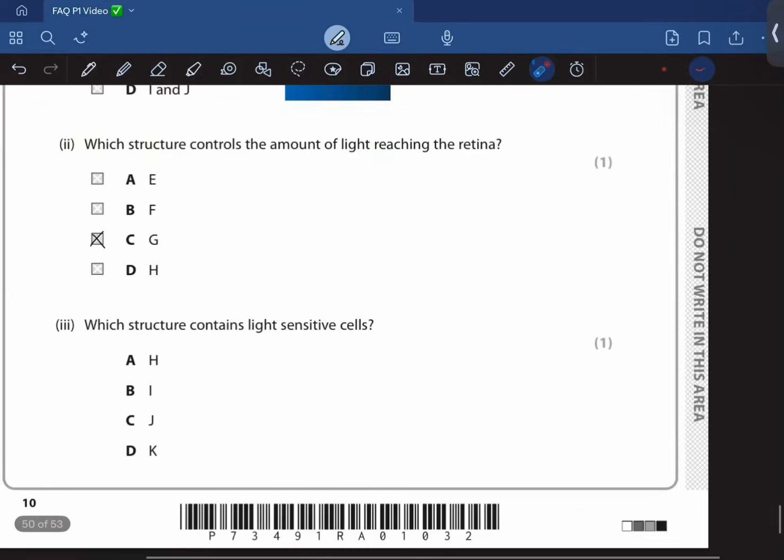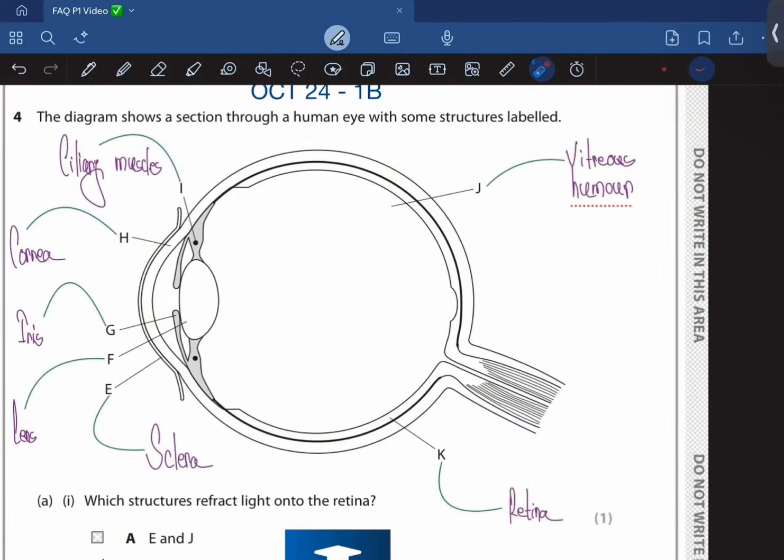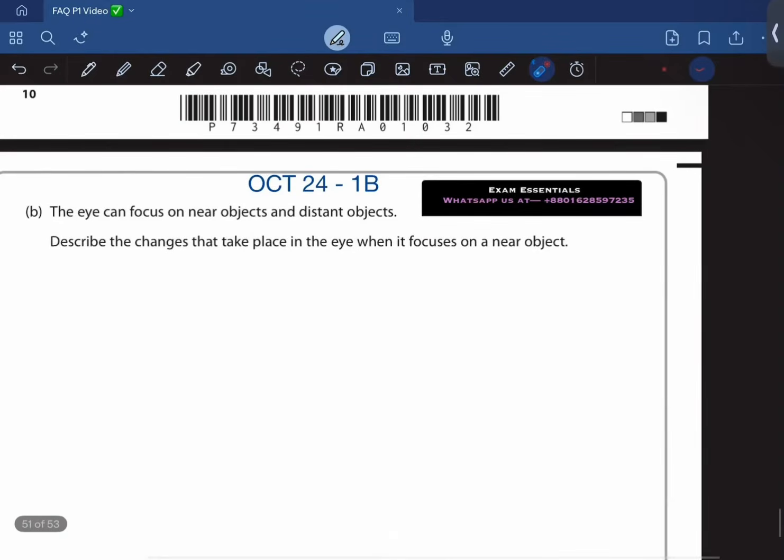Which structure contains light sensitive cells? So rods and cones. This is going to be the retina. Where is this retina? K. The eye can focus on near objects and distant objects. Describe the changes that take place. Again, same common question.